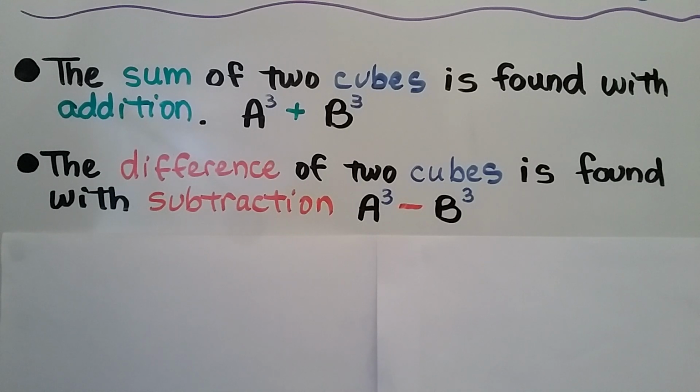The sum of two cubes is found with addition, a cubed plus b cubed. And the difference of two cubes is found with subtraction, a cubed minus b cubed.